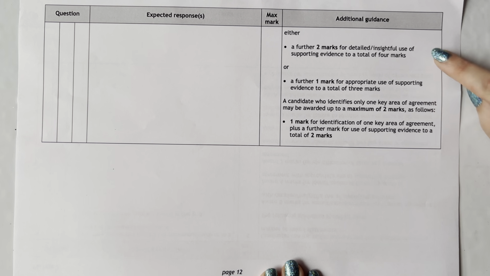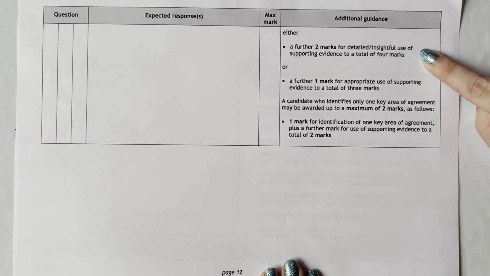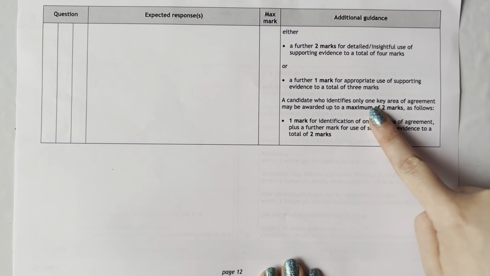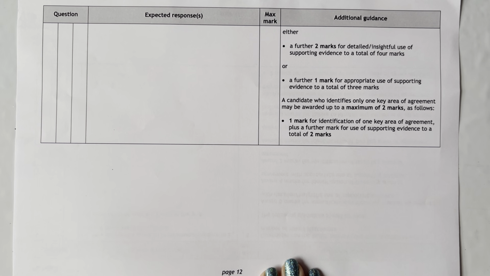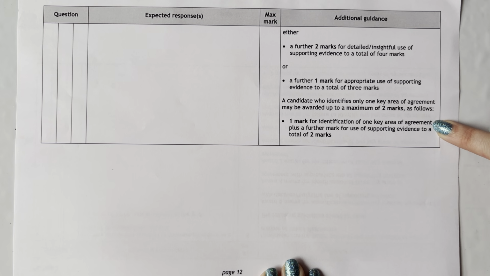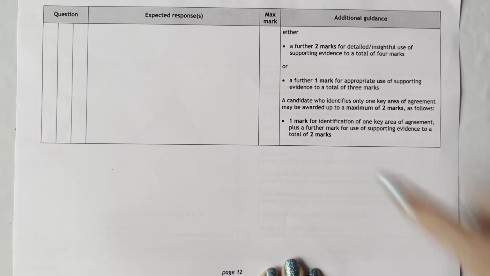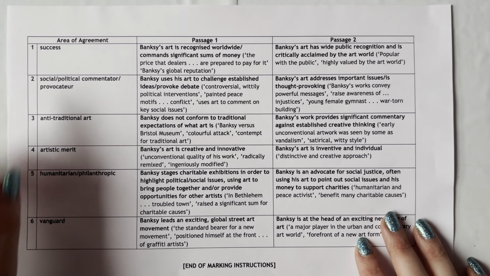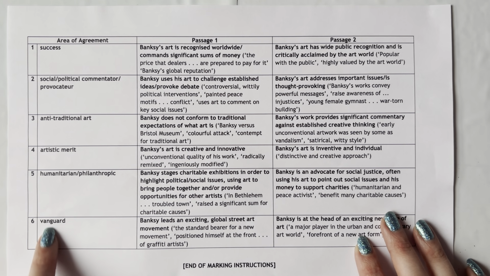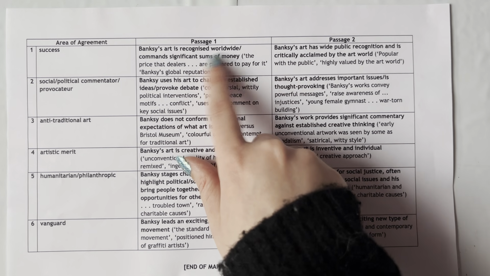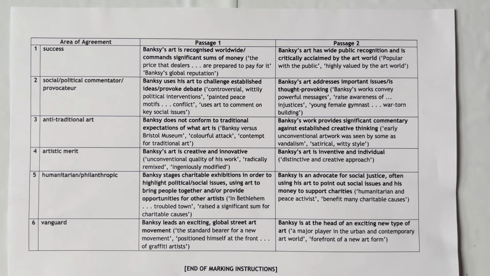If you've managed to make detailed and insightful comments, then you can get up to 4 marks. But like I say, this doesn't happen very often. If you can only find 1 area of agreement or disagreement, you can still get an extra mark if you have quotes and explanations to go with them. Now, the rest of the marking scheme is laid out like this. So you can see that they've got the points down one side, it'll either be agreement or disagreement or a combination of both. And then they've also got the quotes and analysis that they would expect to go with those